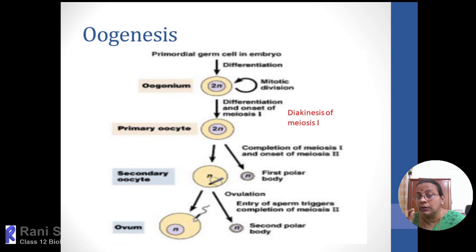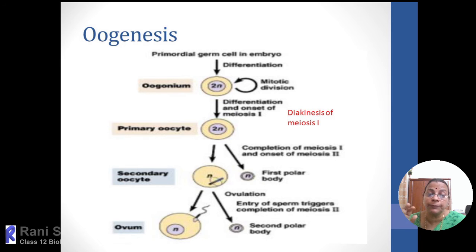But even then, the meiosis will not be completed unless that secondary oocyte, or we can say ovum, gets a chance to meet a sperm. Then only the second meiotic division will be completed. The secondary oocyte will be converted into a functional ovum, or another term, ootid.